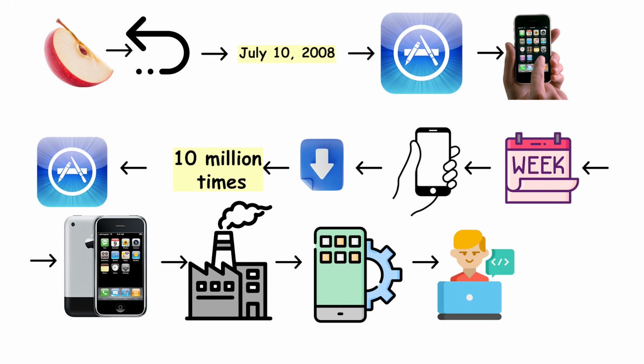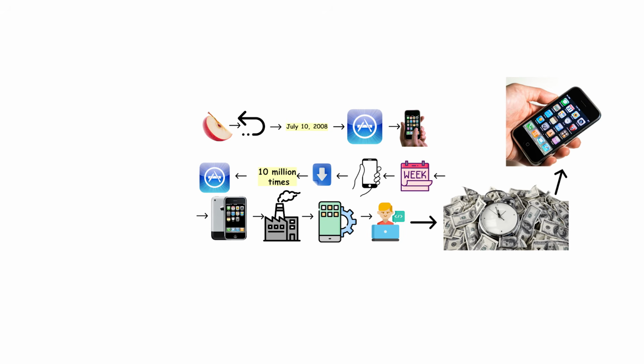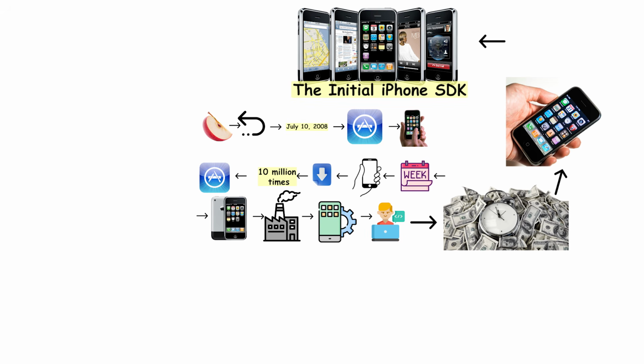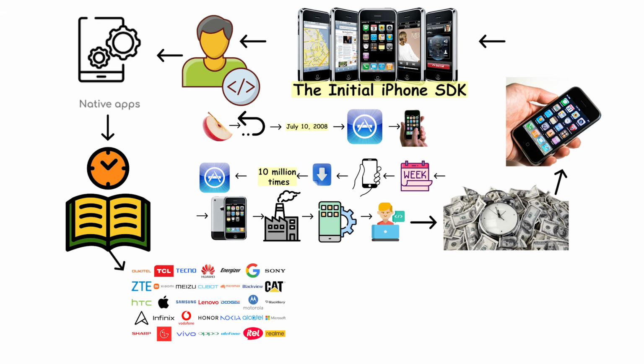Developers who built the right app at the right time made hundreds of thousands of dollars in weeks. The App Store also introduced the iPhone SDK, so developers could build real native software. From the moment it opened, every phone maker on Earth started planning their own version.